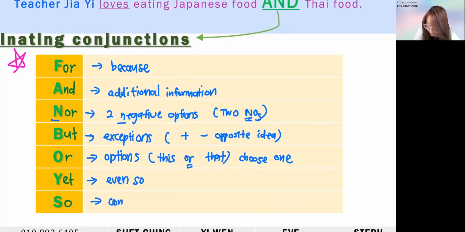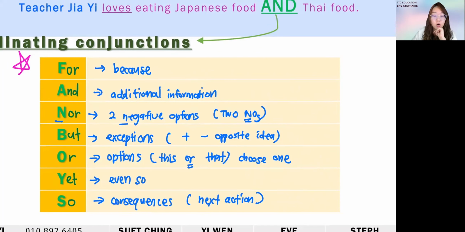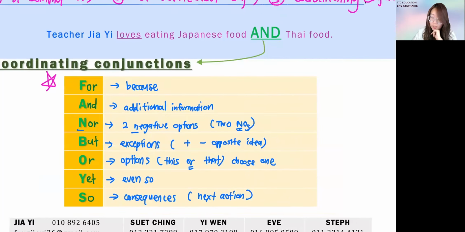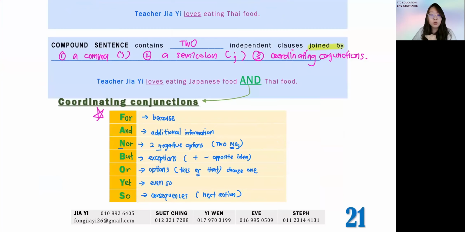So it's when you are trying to bring through a consequence. Okay, means your next action. Next action. Okay, what to do next. All right, so these are your coordinating conjunctions. Coordinating conjunctions, and in total, we have 7 fanboys. Okay, fanboys. Just try to memorize like so. I want you from now on to become a fanboy.